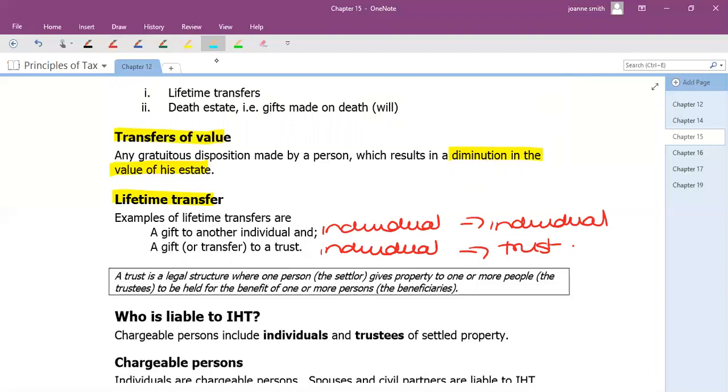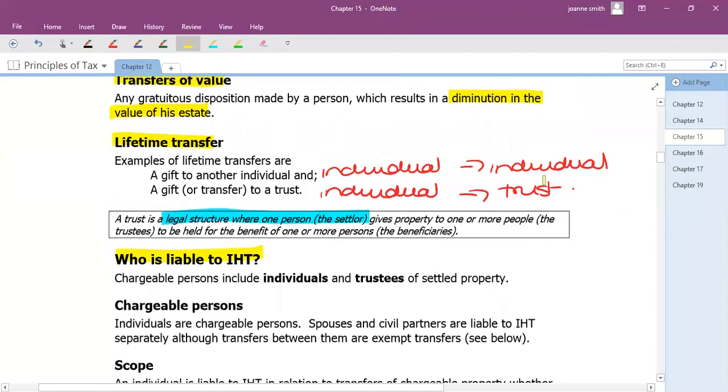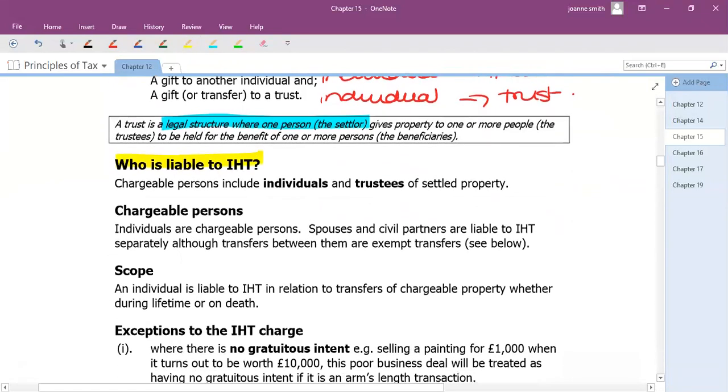We have got a definition of what a trust is. It's a legal agreement that you set up where you have the trustees, and the people who are going to benefit from something in the future. So you might put some money in a trust for all of your grandchildren. Somebody will look after that, and at some point in the future, the beneficiaries will get their share of the money. So the people who are going to be paying this IHT will either be the individuals or the trustees, depending on who is going to benefit from the situation.